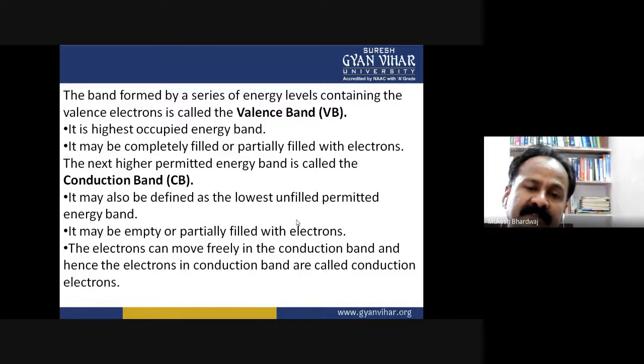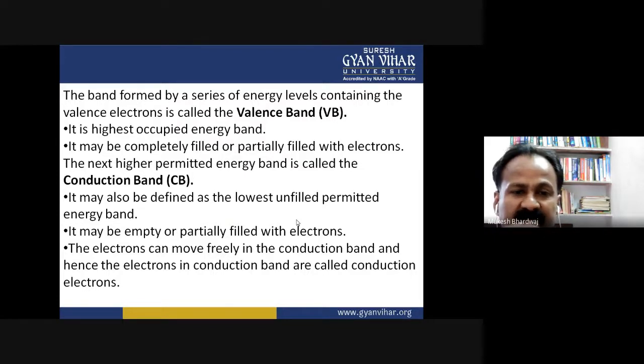So on the basis of the energy band diagram, we characterize the electrons, their shells, or their electronic configuration on the basis of energy band. That is, the ones very close to the nucleus are almost present in the conduction band, and those very far away from the nucleus are present in the valence band. It may be completely filled or partly filled with electrons. The next higher permitted energy band is called the conduction band.